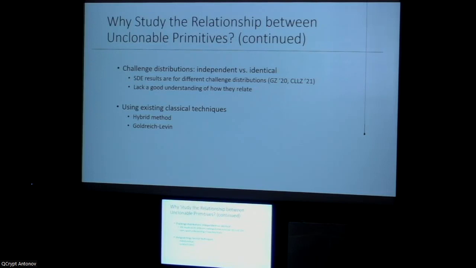For example, I'll mention later in the talk, there's something called different challenge distribution settings, independent and identical. We want to understand how that affects the feasibility of the notion. And finally, in the classical world, there are standard techniques such as the hybrid method that let us understand these relationships, and a lot of these techniques seem to fail in the unclonable setting. We want to understand, in general, which of these classical techniques are applicable.